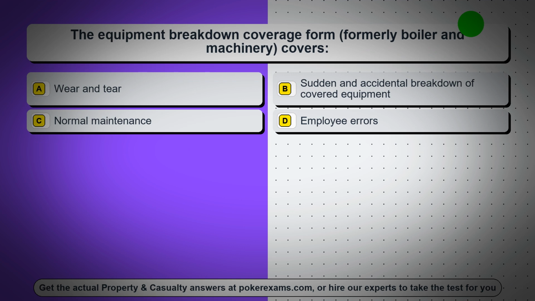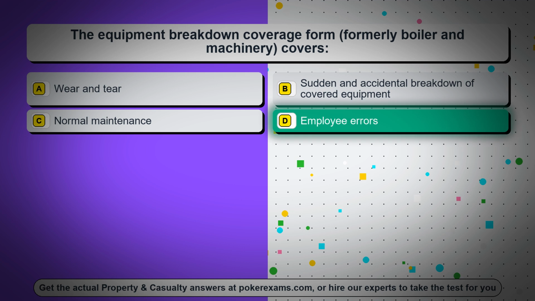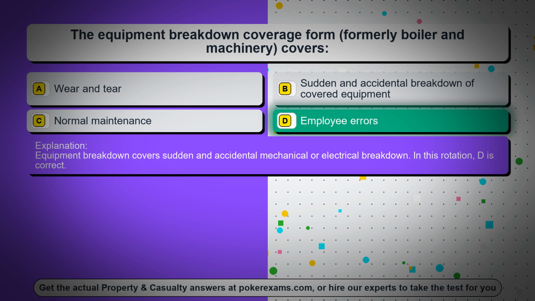Question 20. The equipment breakdown coverage form, formerly boiler and machinery, covers, option A, wear and tear, option B, sudden and accidental breakdown of covered equipment, option C, normal maintenance, option D, employee errors. The correct answer is option D, employee errors. Equipment breakdown covers sudden and accidental mechanical or electrical breakdown. In this rotation, D is correct.